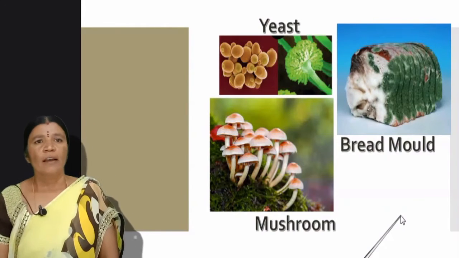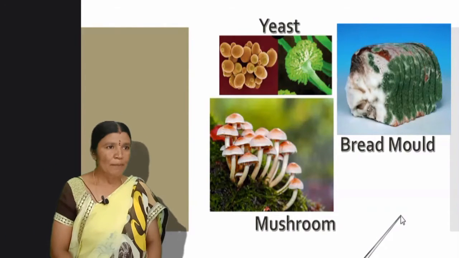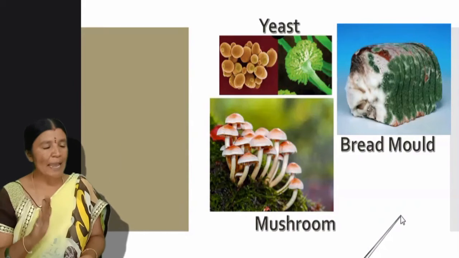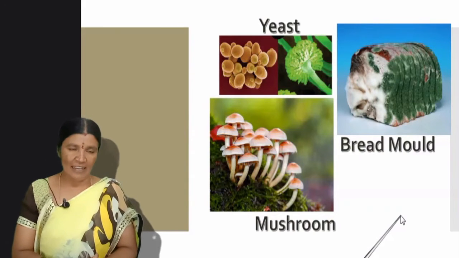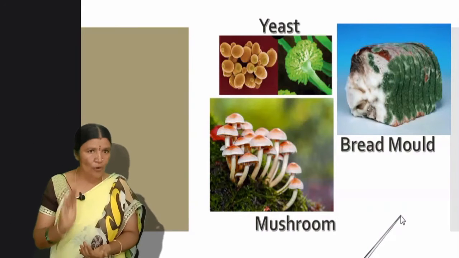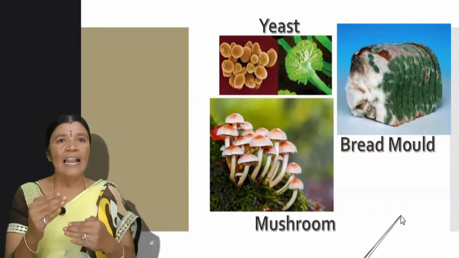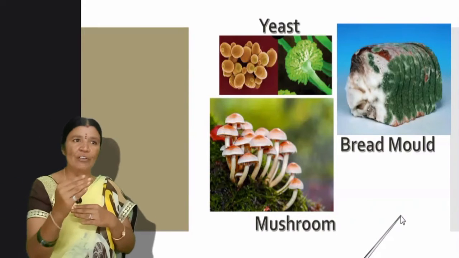Most of them look like plants, but chlorophyll is absent in these fungi. They are not autotrophs. Autotrophs means like plants, they prepare food.